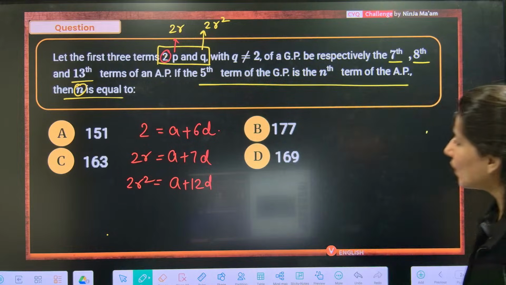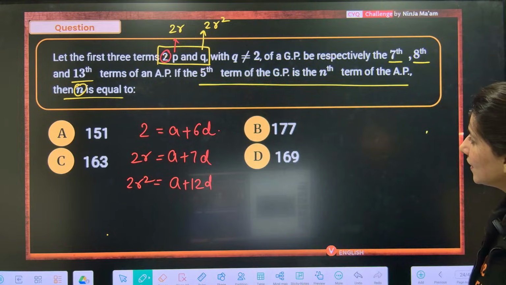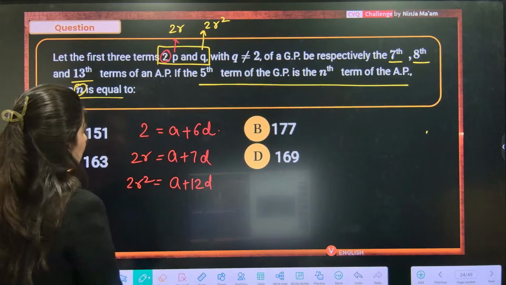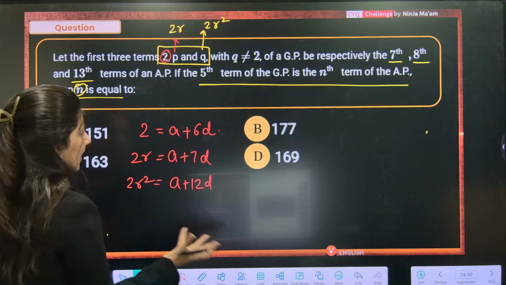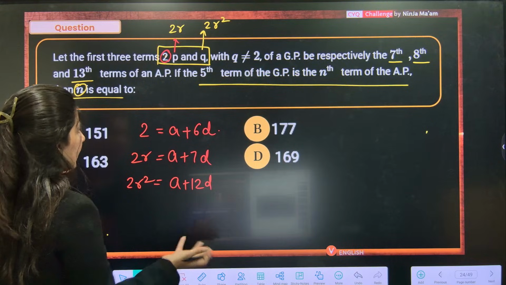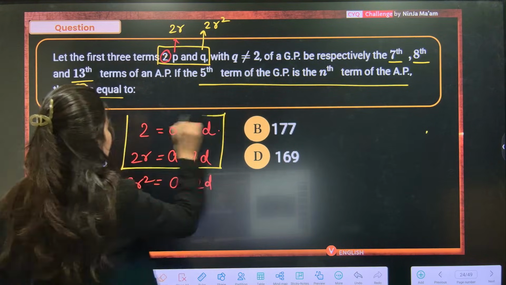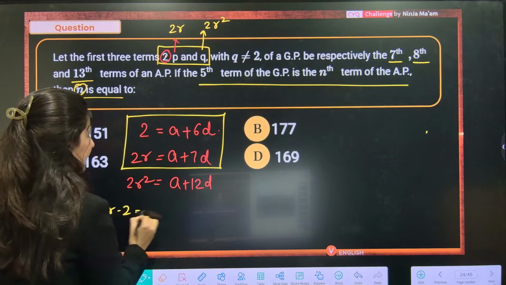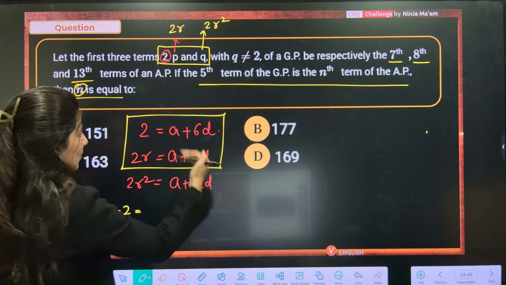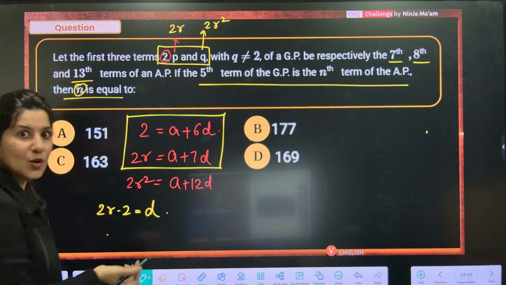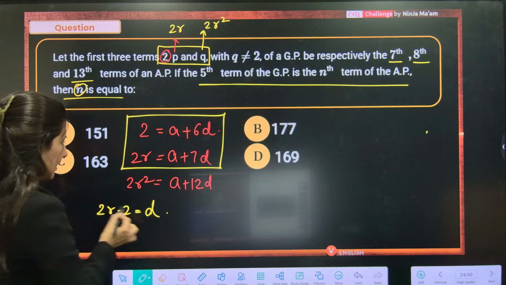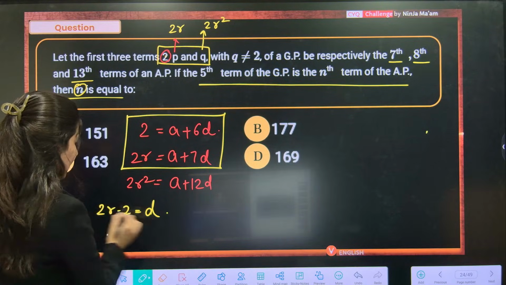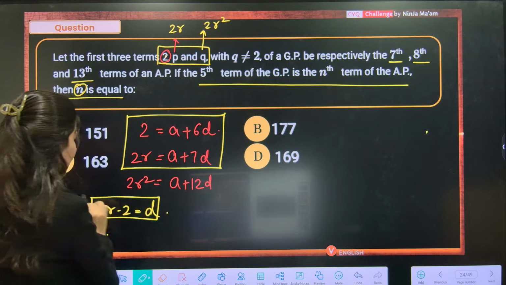Okay, so let's do one thing. Let's first of all eliminate A from these two equations. Subtract. So 2R minus 2 is equal to D. Yes, good. We are doing good. 2R minus 2 is equal to D. So I have actually gotten the relation between R and D.